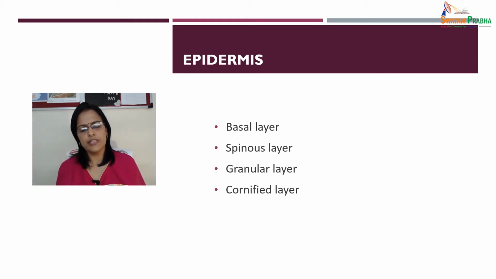We are discussing this structure of skin from your exam point of view, because this question is very frequently asked either in long answers or in short notes. In a short note, it may be asked to write about the functions of skin, and in a long answer it is asked to describe the structure of skin completely. In that you have to draw the diagram stating all the layers, a complete well labeled diagram.